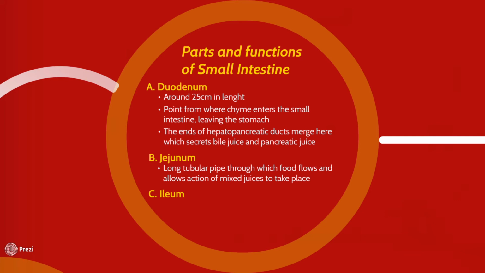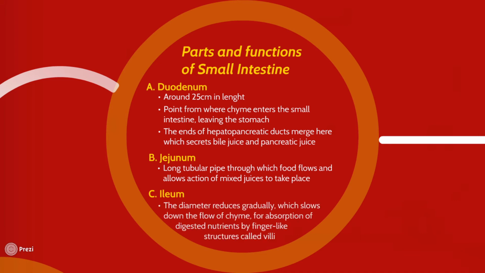The next one is the ileum, where the diameter is reduced so much that the chyme flows at a relatively slower rate. This is necessary to get enough time for proper absorption of digested nutrients, which is done by finger-like projections called villi.